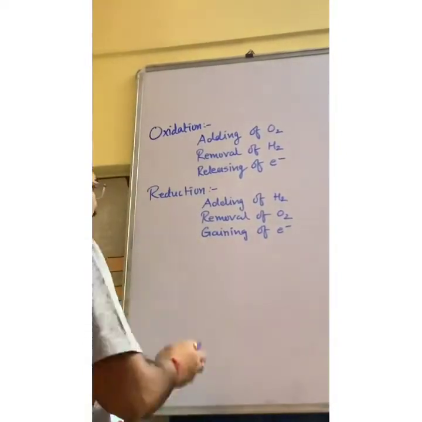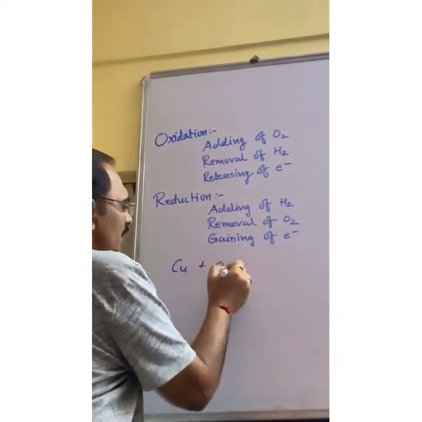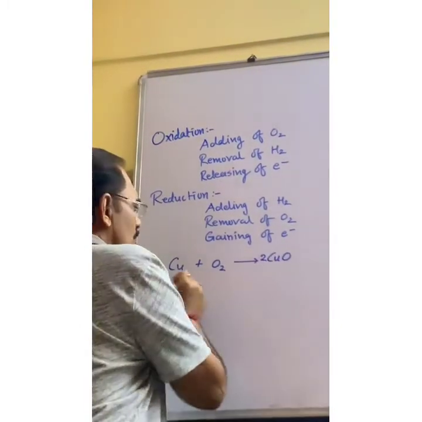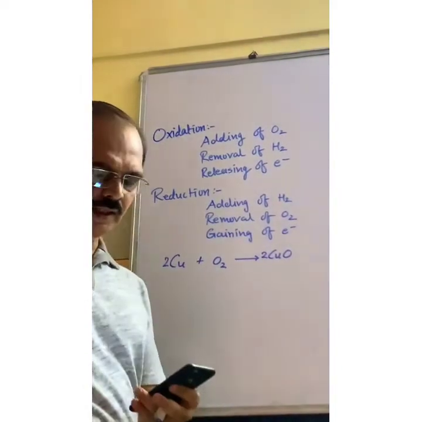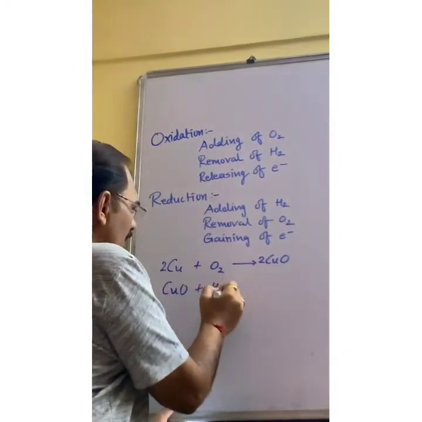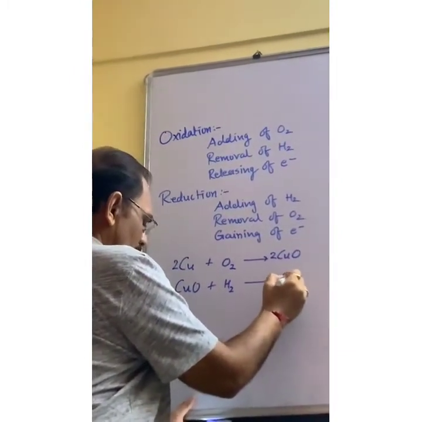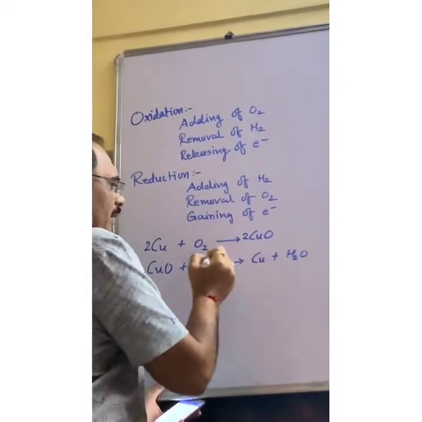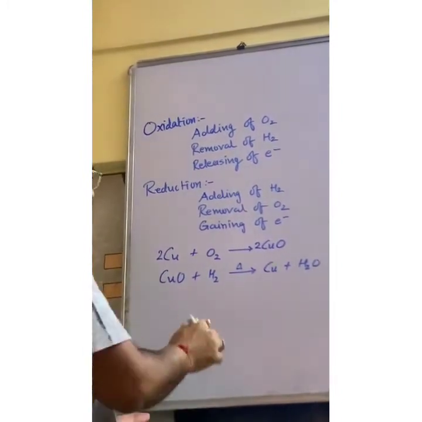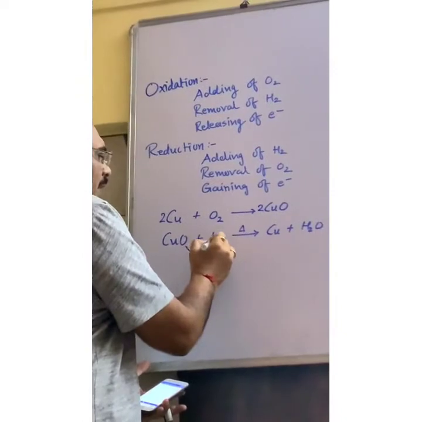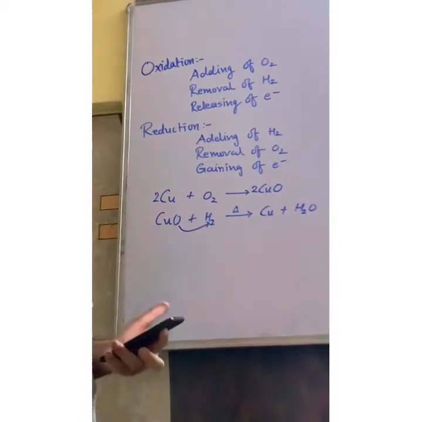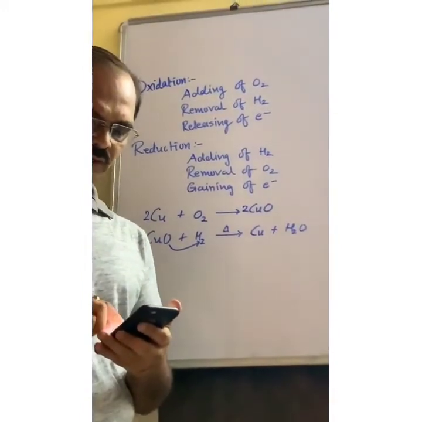As for example, copper when it reacts with oxygen gives you copper oxide, 2CuO. Here oxygen is added. Simply it is known as oxidation reaction. Copper oxide when it reacts with hydrogen, then it gives you copper plus water when it is heated. So here the substance gains hydrogen. Gaining or addition of hydrogen, that is called reduction reaction.